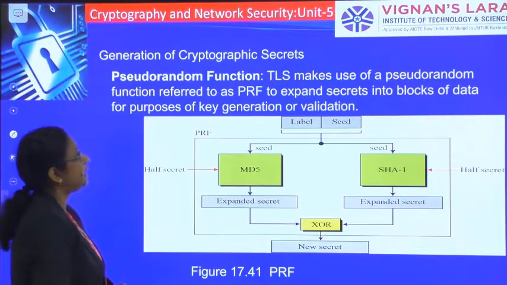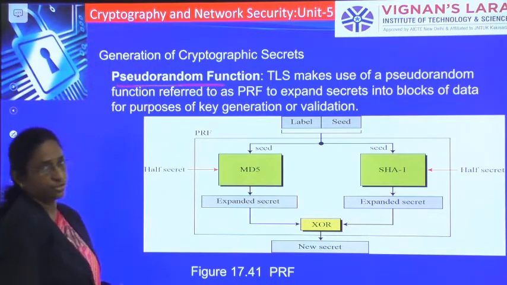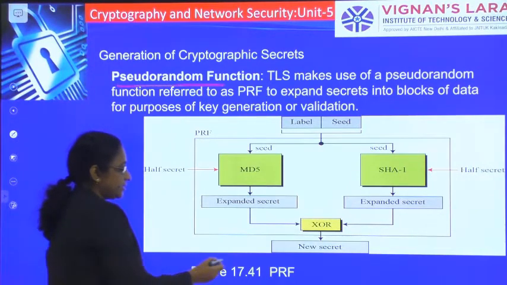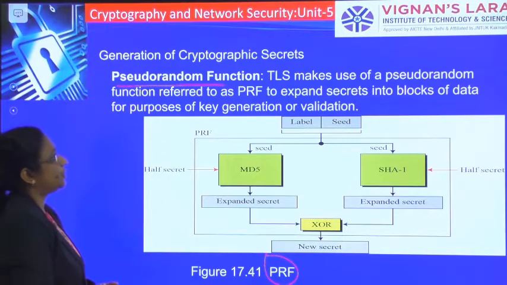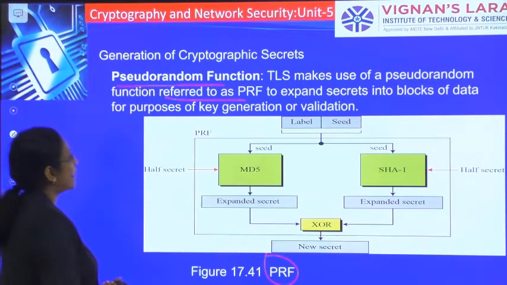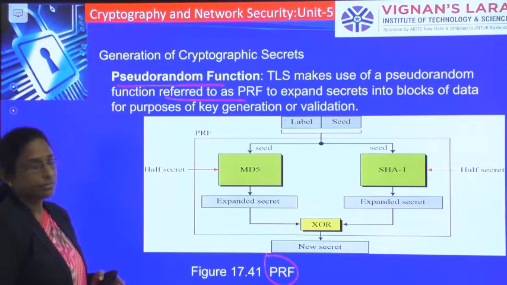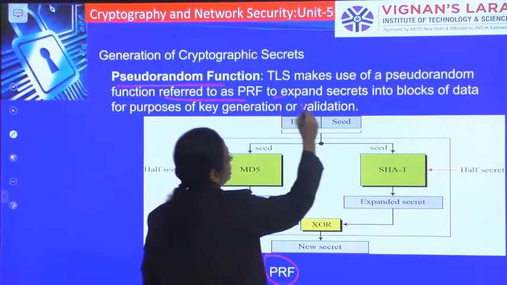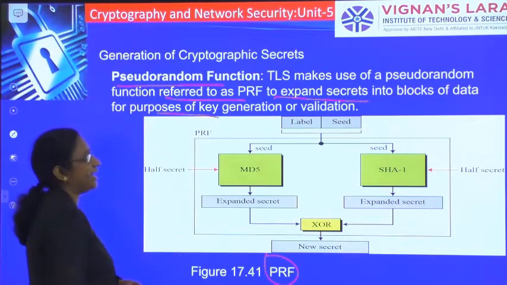Similarly, this TLS also uses the pseudo random function, referred to as PRF. TLS makes use of a pseudo random function referred to as PRF to expand secrets into blocks of data for the purpose of key generation or validation.